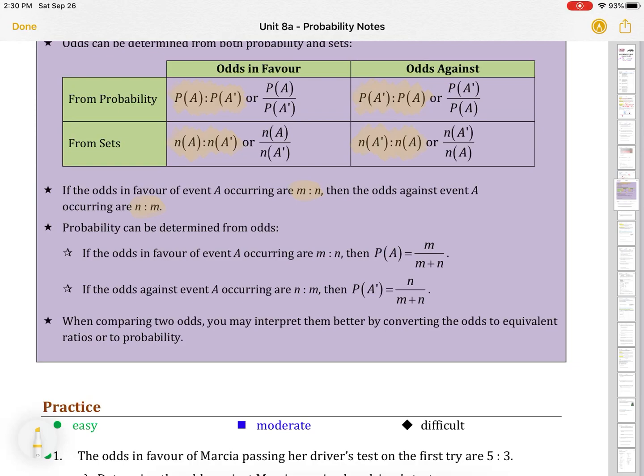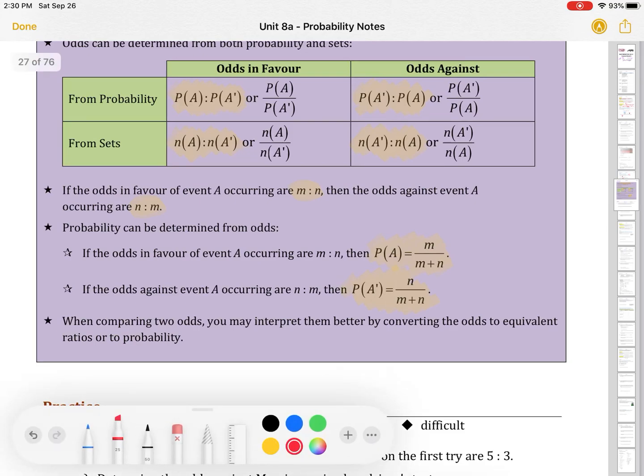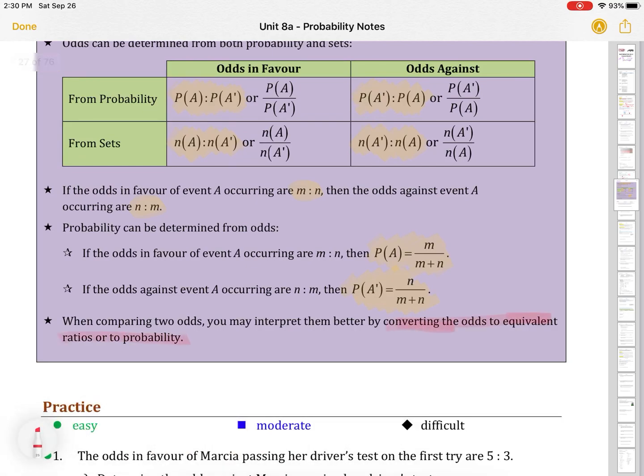Okay? If the odds in favor of an event occurring are m to n, then the odds against it occurring are n to m. Probability can be determined from odds. If the odds in favor of event A occurring are m to n, then the probability is m over m plus n. If the odds against event A occurring are n to m, then the probability of A not occurring is n over m plus n. When comparing two odds, you may interpret them better if you convert the odds to